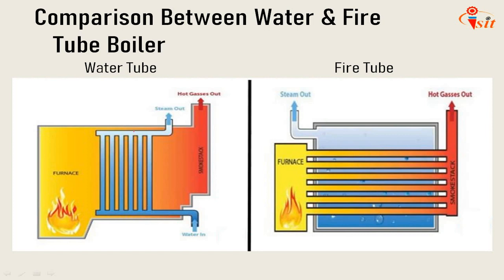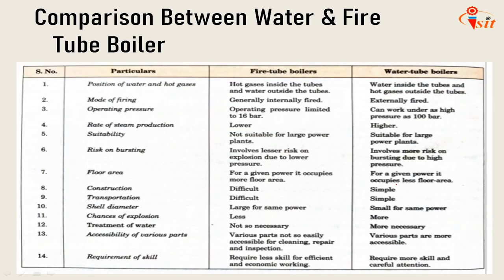So water flows inside the tubes, which is surrounded by the flue gases. But in case of fire tube boilers, the flue gases flow inside the tubes and it is surrounded by the water. So here the steam out is there and the water inside the boiler, and the flue gases are flowing inside the tube. So that is the reverse case as compared to the water tube boilers.